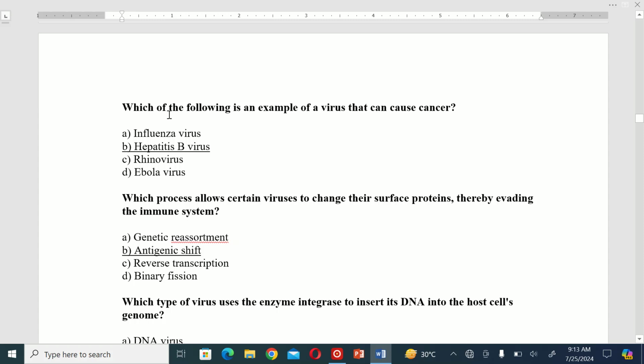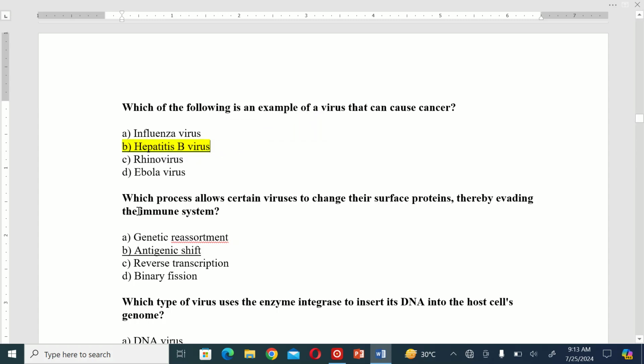The next MCQ is, which of the following is an example of a virus that can cause cancer? A. Influenza virus. B. Hepatitis B virus. C. Rhinovirus. And D. Ebola virus. So the correct option is B.